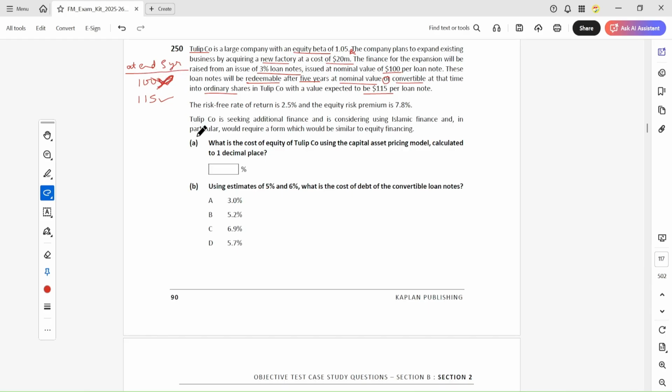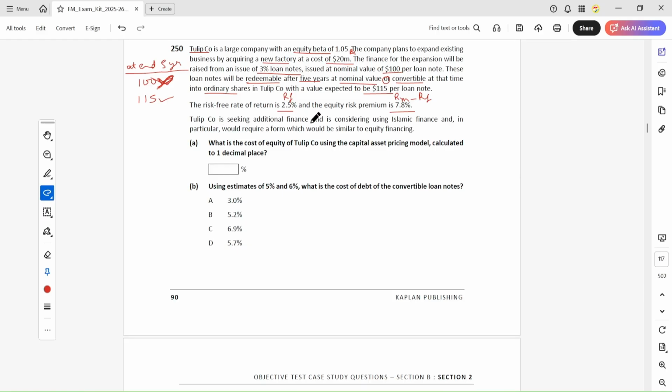Okay, so the risk-free return is this, and the equity premium is this one, RM minus RF. This is the risk premium.